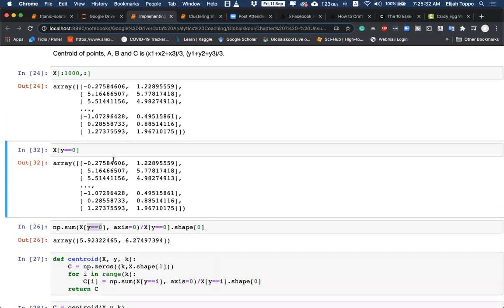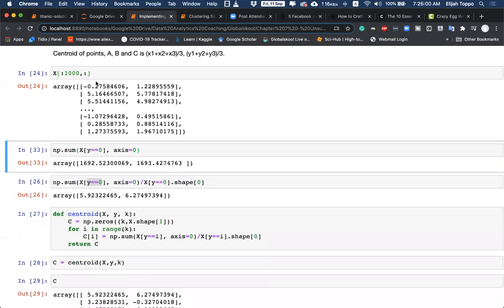So these are all the x coordinates of these 667 points, and all the y coordinates. I need to sum all these according to their columns, so I can simply call np.sum on it, on axis 0. When I do that, I see that all these x coordinates for y0 sum up to this value, and all the y coordinates sum up to this value. Then I have to divide it by the number of points. So the number of points is here.